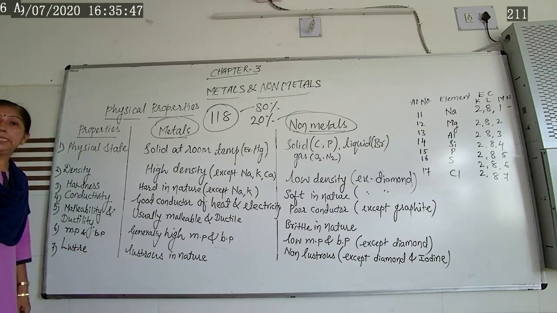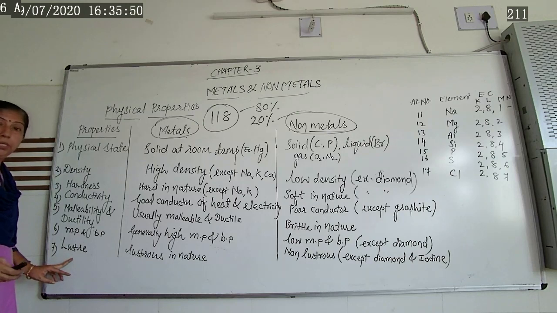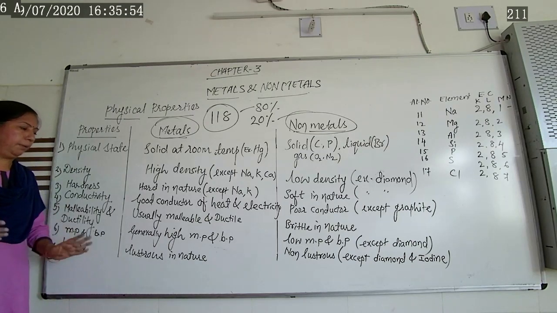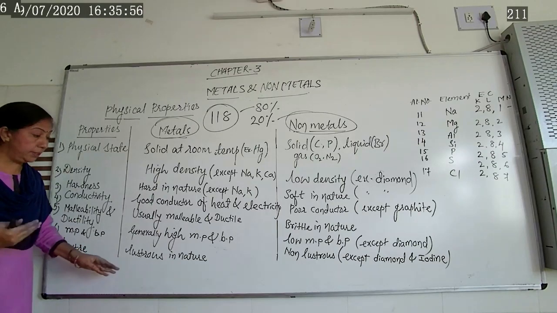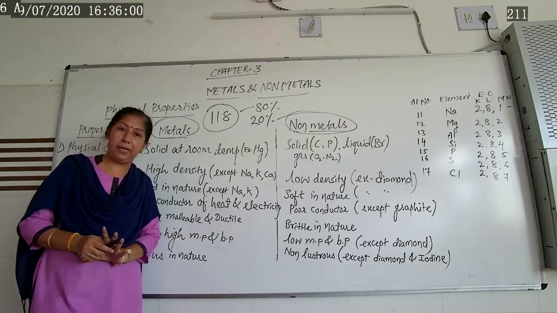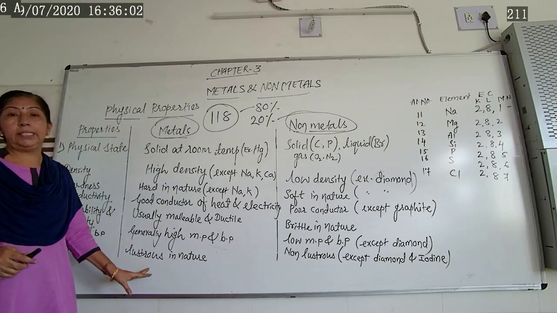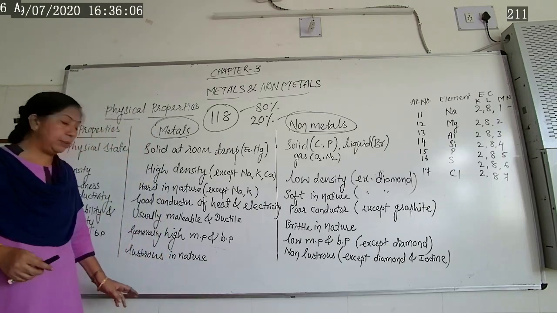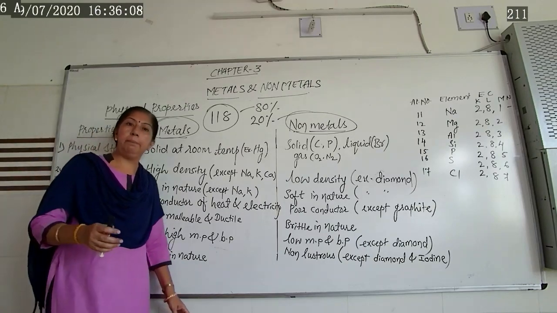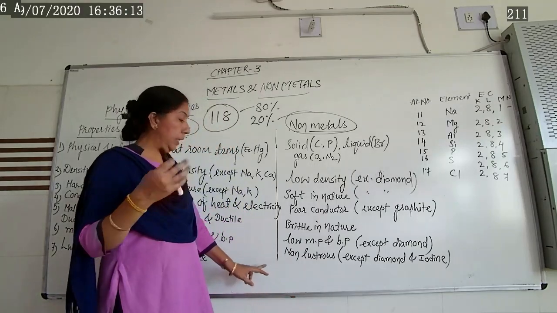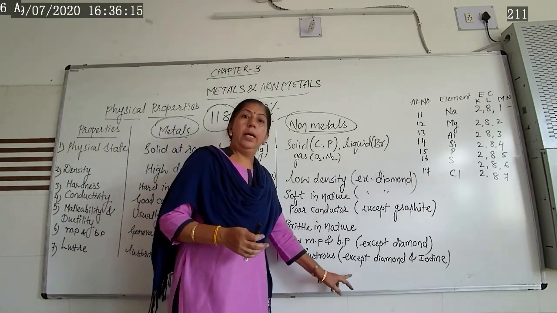Next physical property is luster. Luster means what? Shiny surface. Now if you talk about the metals, they are lustrous in nature. They have a shiny as well as smooth surface. Because of that shiny surface, silver, gold, platinum, these types of metals we are using for making different types of ornaments. Now non-metals, they are non-lustrous.